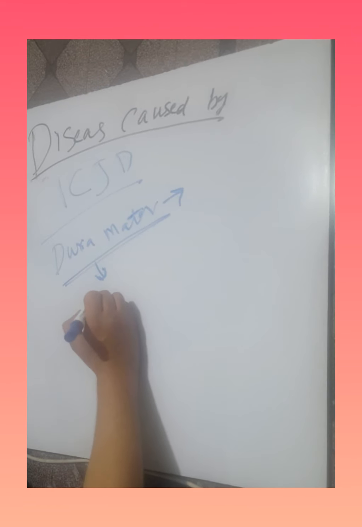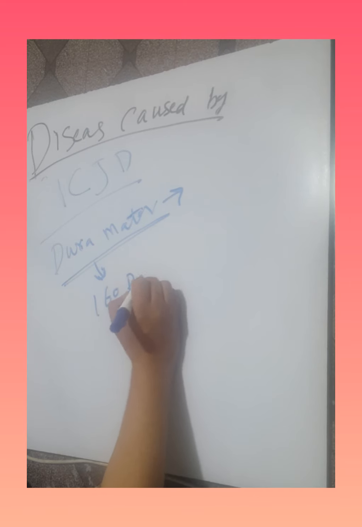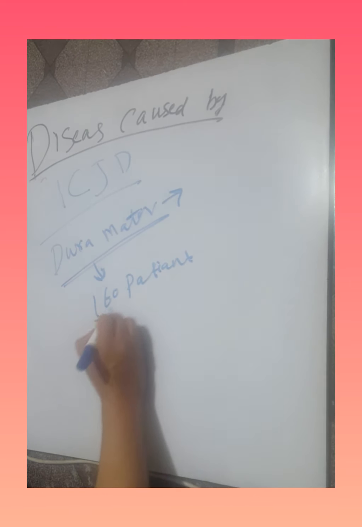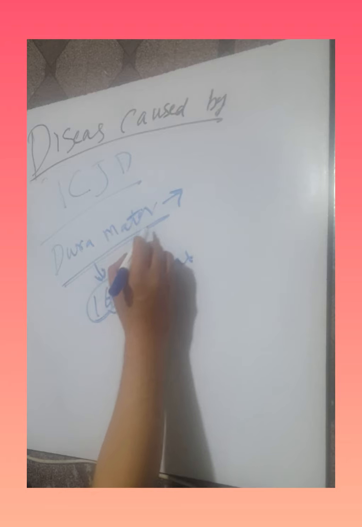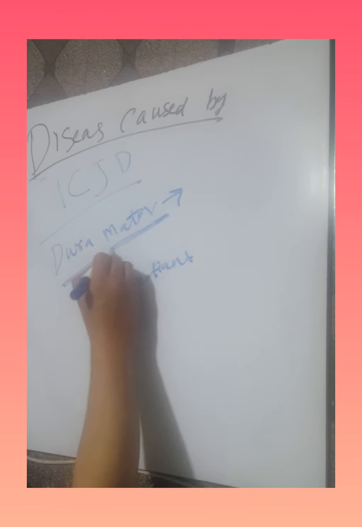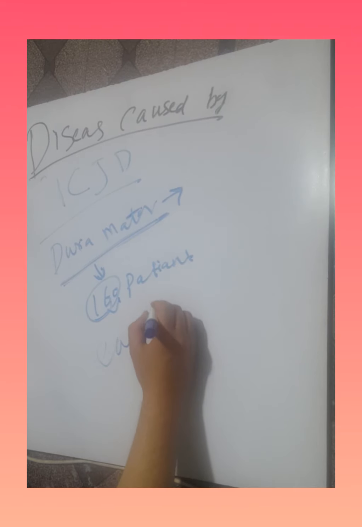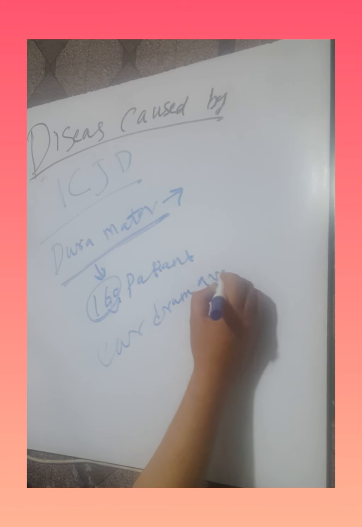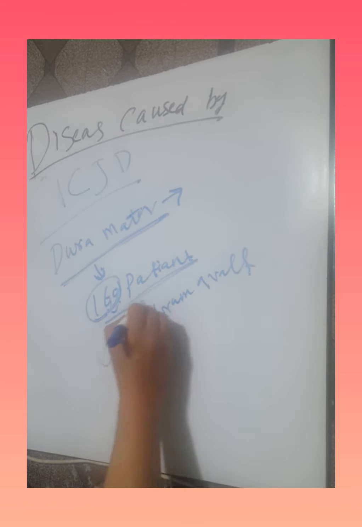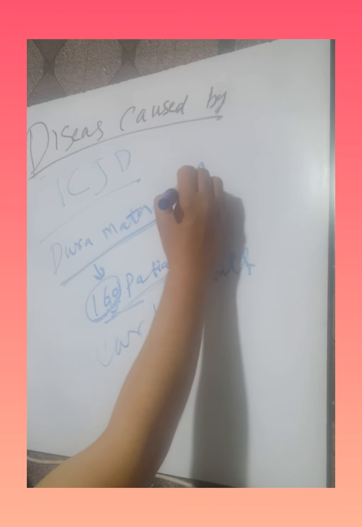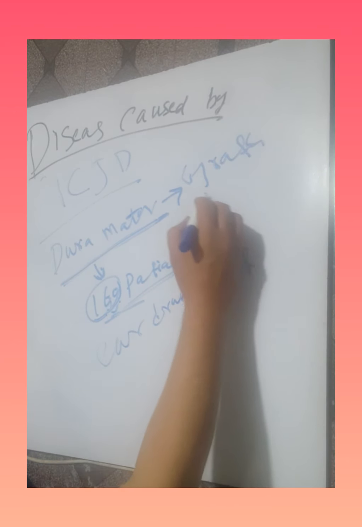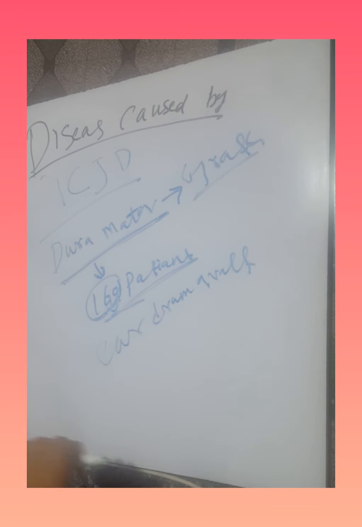In dura mater transplantation, prion disease cases are reported in 160 patients. These 160 cases are reported with dura mater grafts, for example for the eardrum, and cases are also reported for the repair of eardrum grafts. But the 160 cases are reported from dura mater grafts that might be contaminated with the prion.